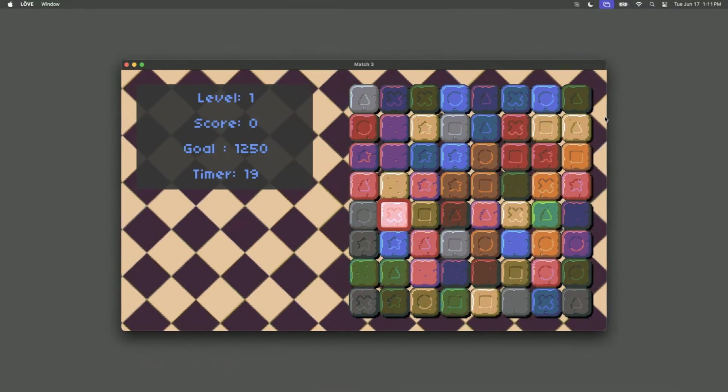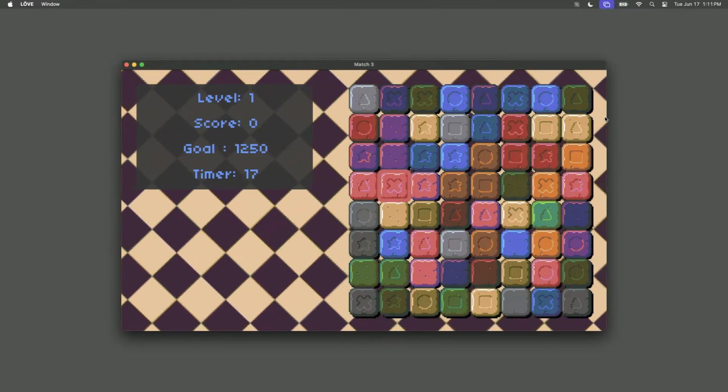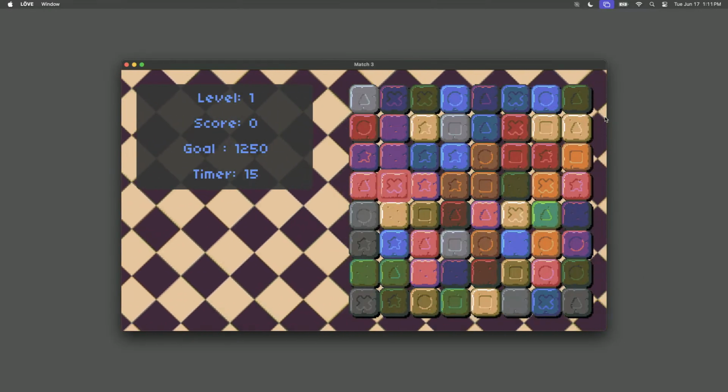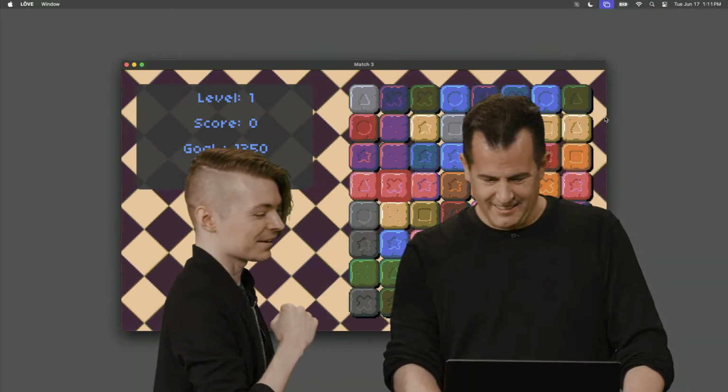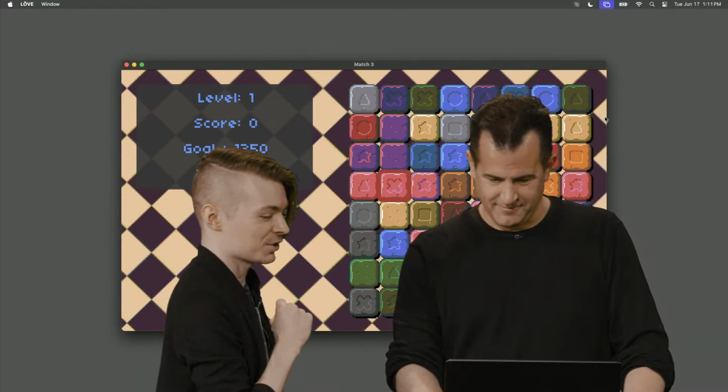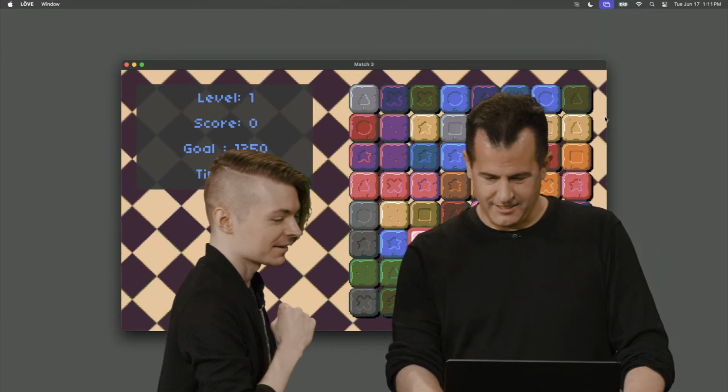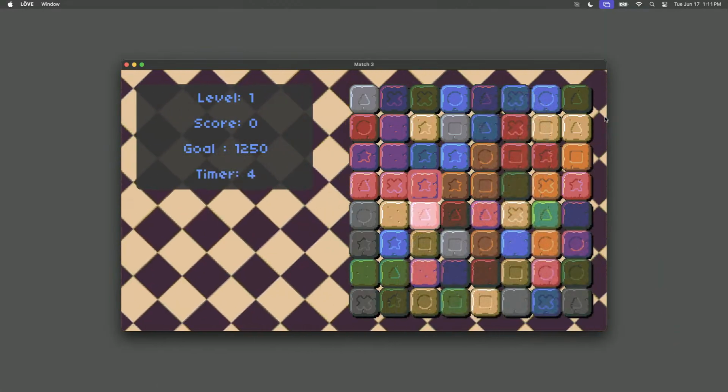Oh, I think I know what I'm doing now. Oh, subtle color. That one's a purple color and that one's a pink. Very subtle color difference. It's in the highlight here. This particular sprite sheet has a couple of colors that are very similar. All right, I'm going to move this one up. I'm going to move this one up.